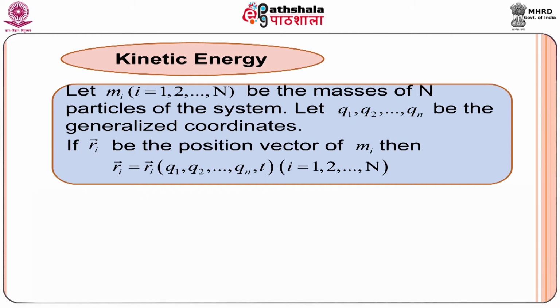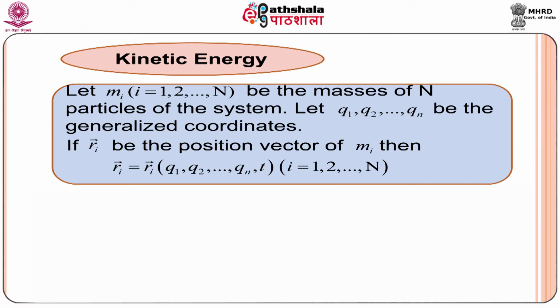Let us calculate the kinetic energy. Let m_i, i varying from 1, 2 and so on to capital N, be the masses of capital N particles of the system. Let q1, q2 and so on q_n be the generalized coordinates.